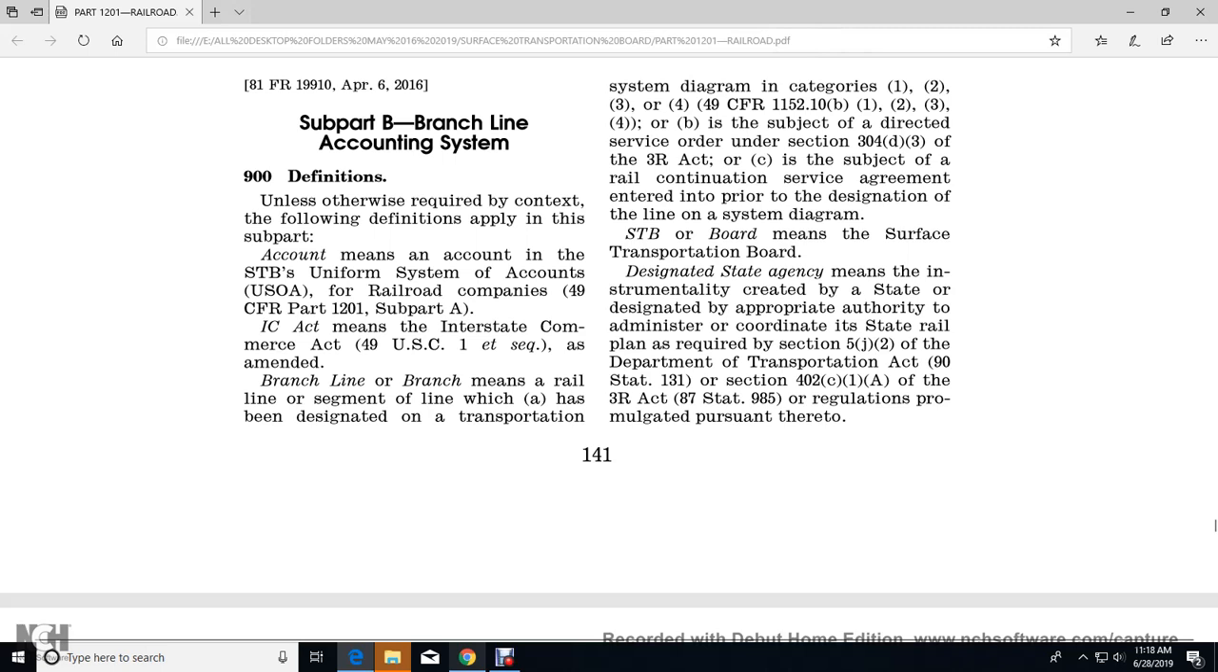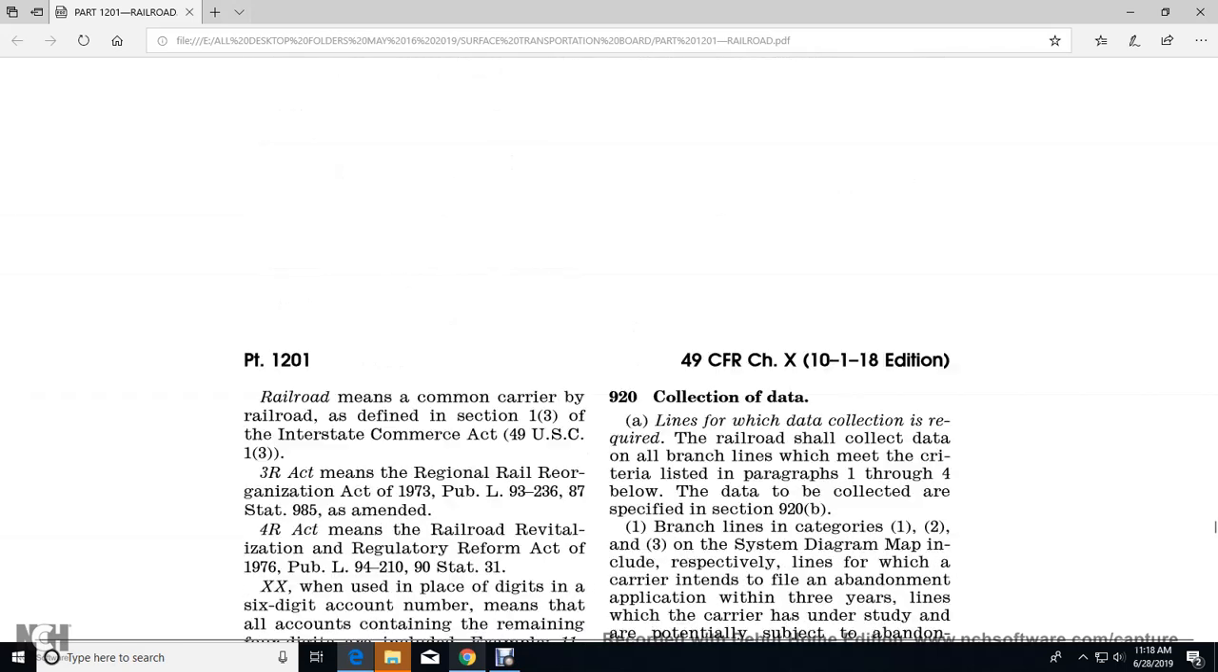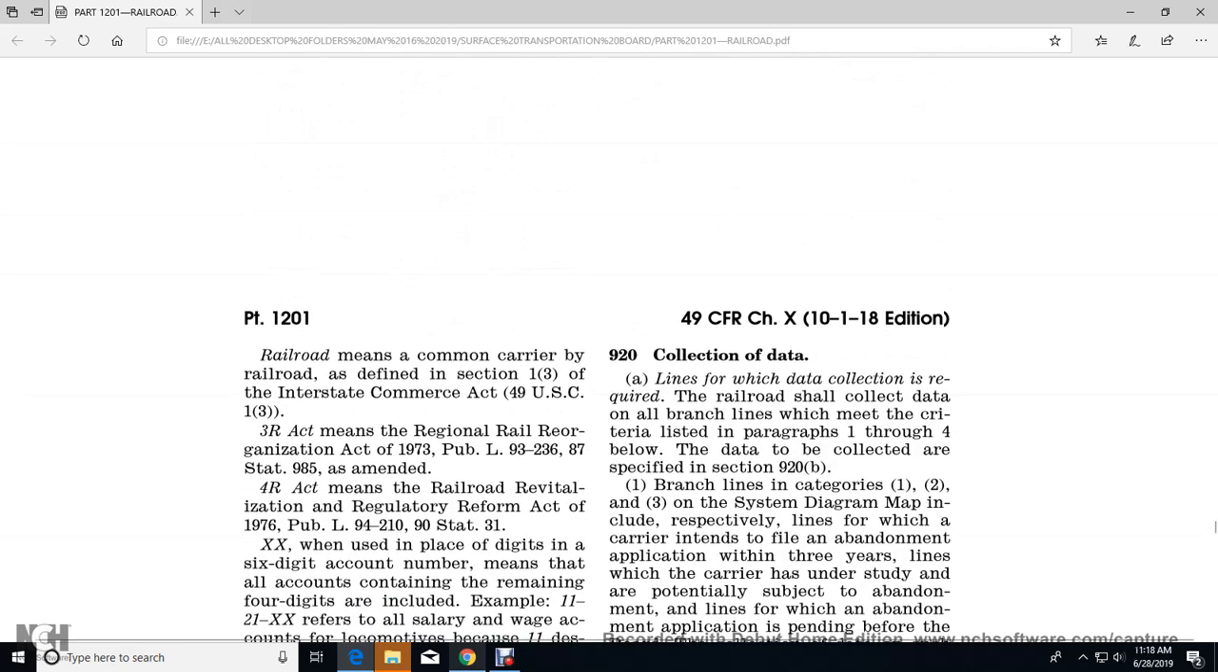Designated state agency means the instrumentality created by the state, with the designated appropriate authority to administer and coordinate the state rail plan as required within Section 5(j)(2) of the Department of Transportation Act, 90 Statute 131, or Section 402(c)(1)(A) of the Railroad 3R Act, 87 Statute 985, and regulations promulgated pursuant thereto. Railroad means the common carrier by railroad as defined within Section 1(3), Interstate Commerce Act, Title 49.